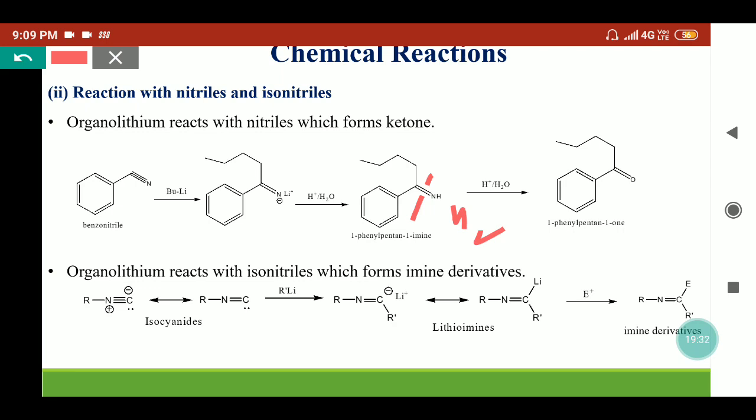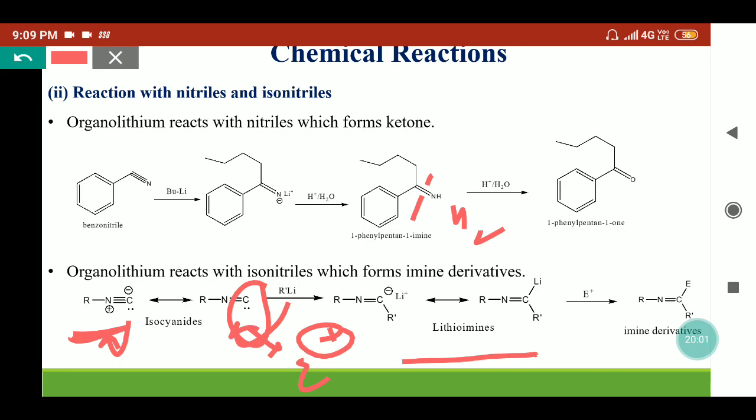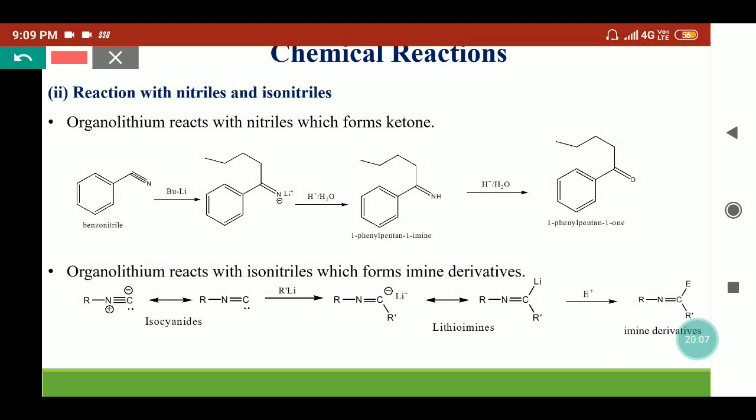Now organolithium can react with the isonitrile species and form imine derivatives. This is the isocyanide structure where the carbon has the complete octet, while when this nitrogen takes its electron, this shows carbene-like character. So here the carbon is electrophilic in nature. When organolithium reacts with the isocyanide, we will get the lithium imines. This R will attack on this carbon, R negative goes to this carbon, this bond will be taken up by this, so we'll get this species, lithium imines.